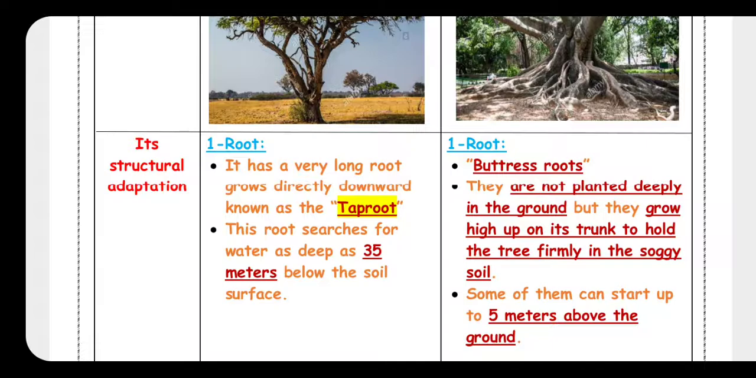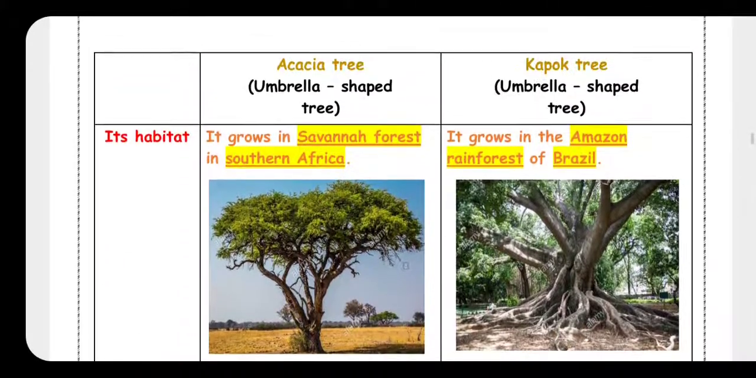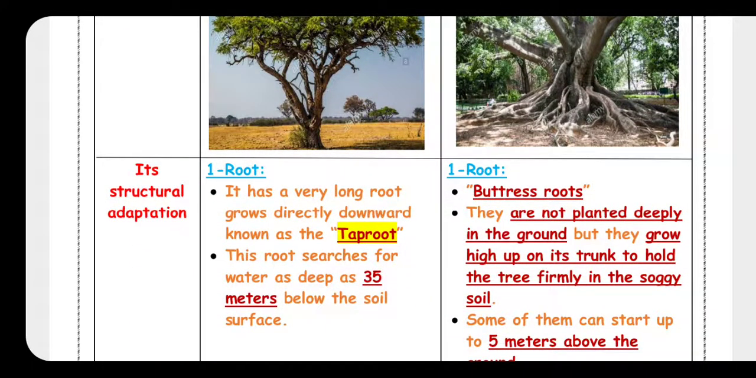Okay, so the roots are very long, searching for water under the soil as deep as 35 meters. And they are planted in the soil or in the ground. Okay, so they are called taproot. But the roots in kapok tree are called buttress roots. Repeat with me. Buttress roots.